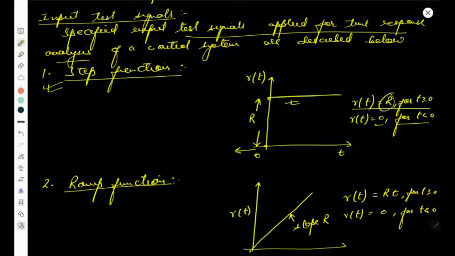Okay, so simply, if R is equal to 1, this is simply the step function, and it's called a unit step function.